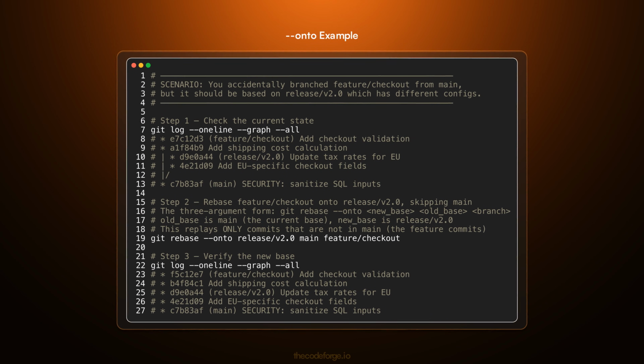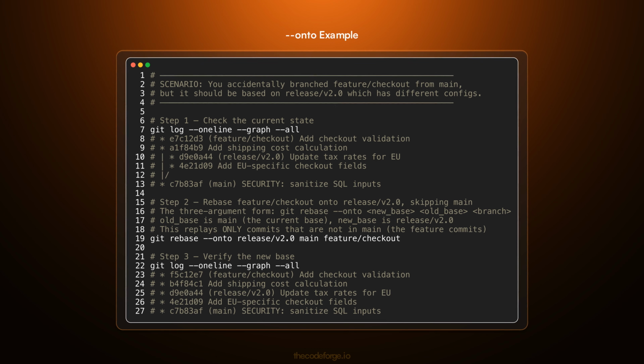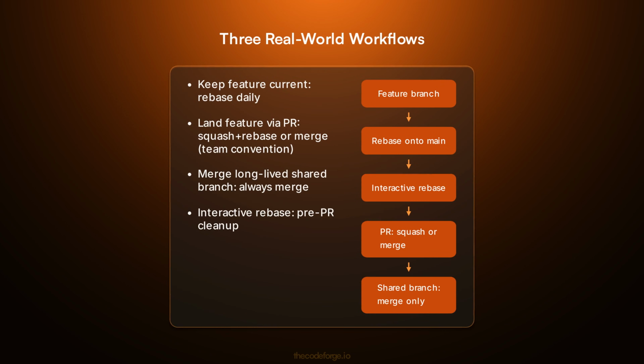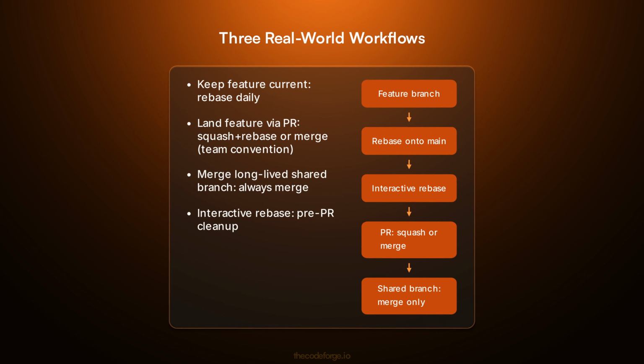We have a feature branch based on main, but it should be on release-v20. The 3-argument form replays only the feature commits onto the new base. After the rebase, the feature commits sit on top of release-v20, skipping main entirely. Knowing which strategy to use in each situation is key.